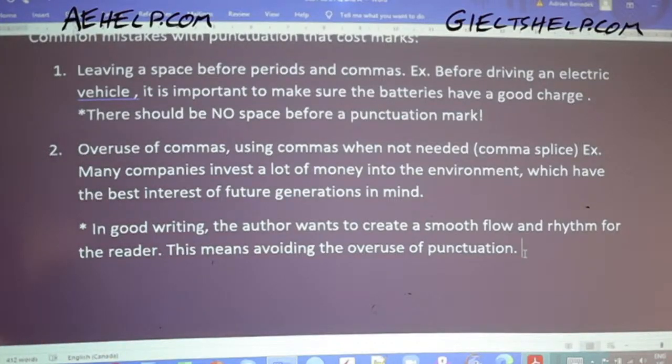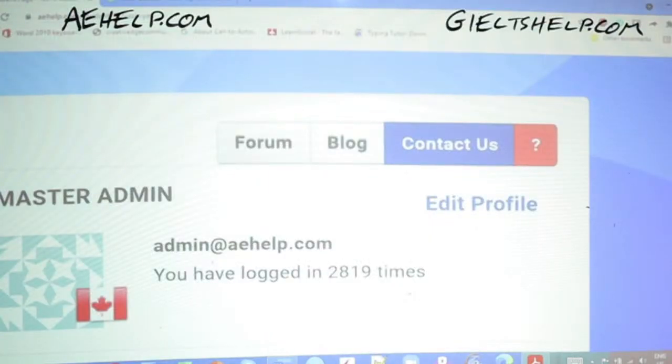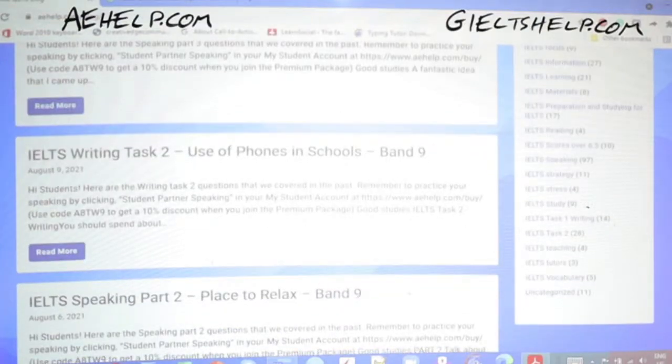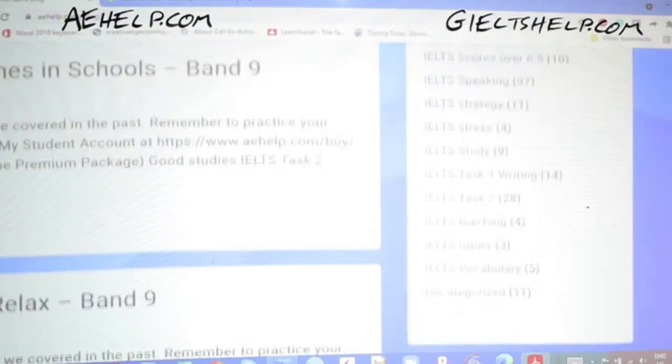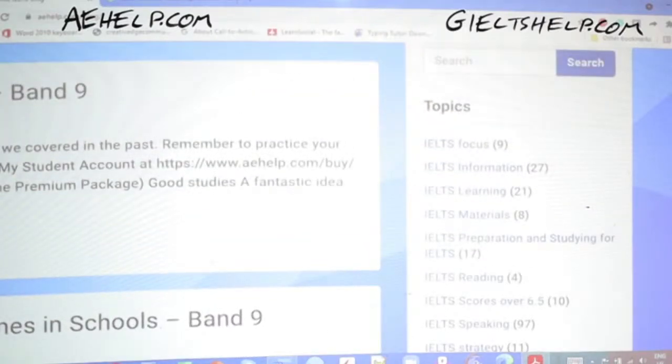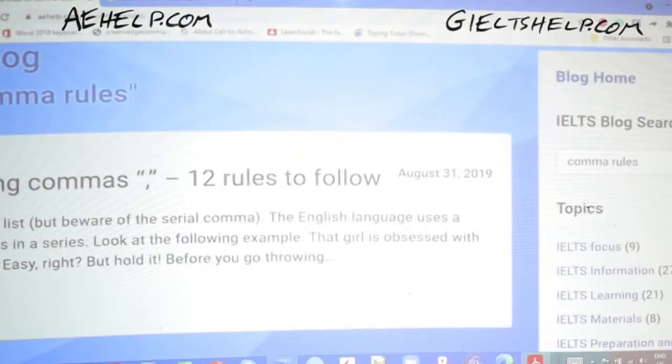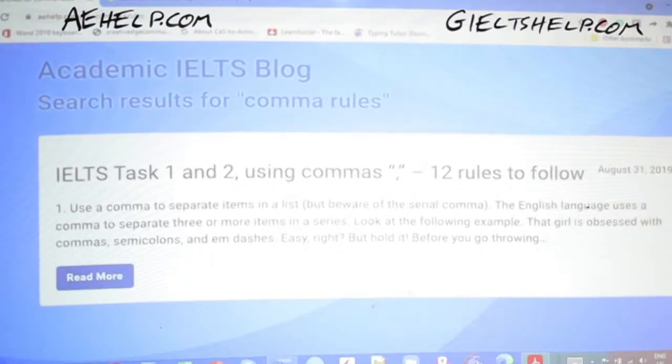Now, Deepika, in order to get more information, go to the blog on the website, and in the blog you can do a search for comma or comma rules. When you search for comma rules, you'll find this blog here. It's a great read. Let me just darken that up a bit so you can see that real clear.